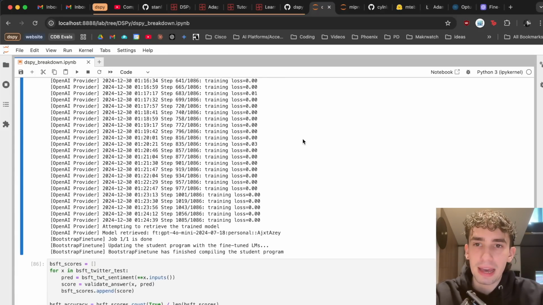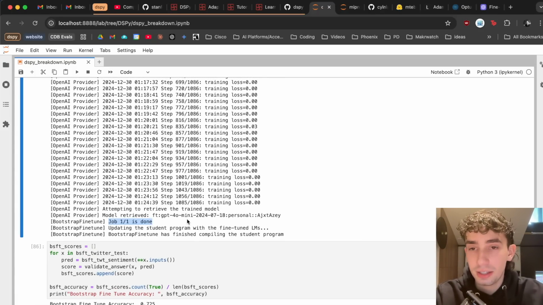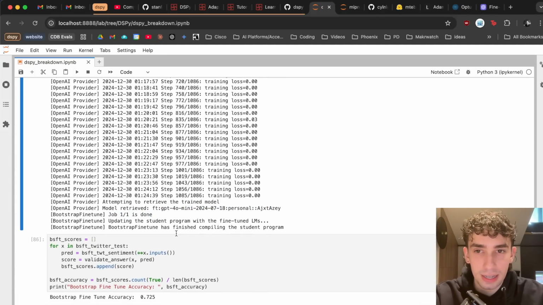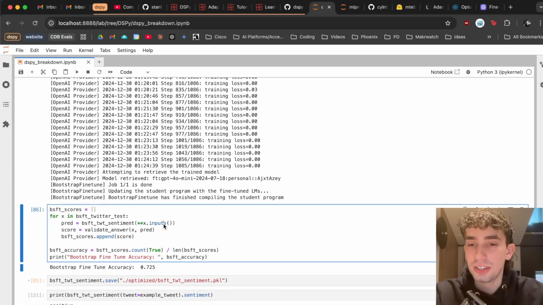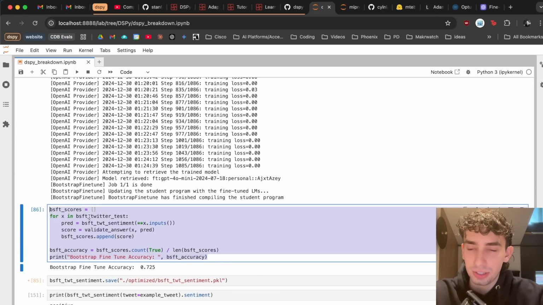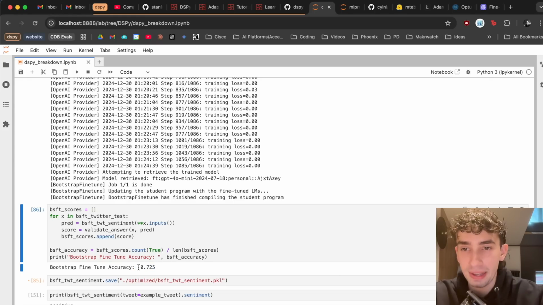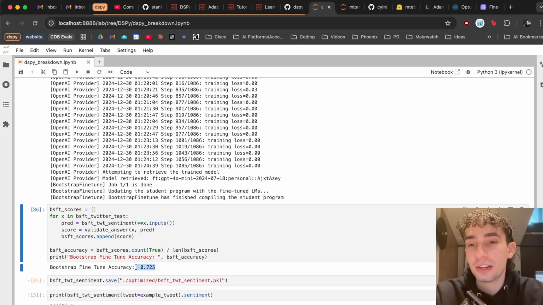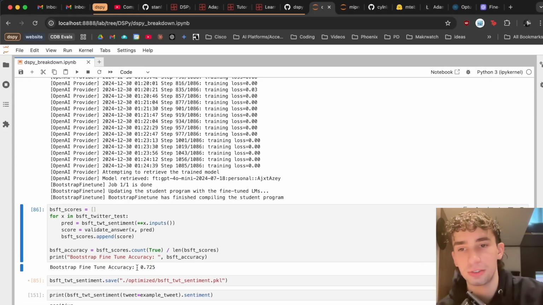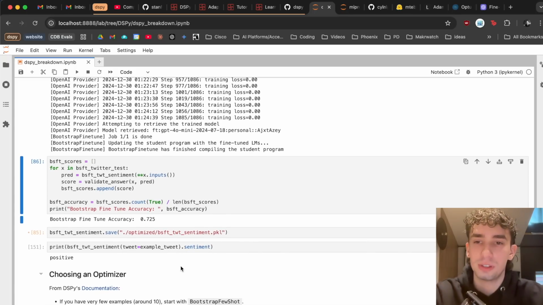But then going back, we can see that right at the end, the model was fine-tuned on that data and it finished compiling. Testing it out, we can see that using 4o with this fine-tuning format, we can get an additional percentage. So we saw an accuracy of 0.725 or 72.5%.